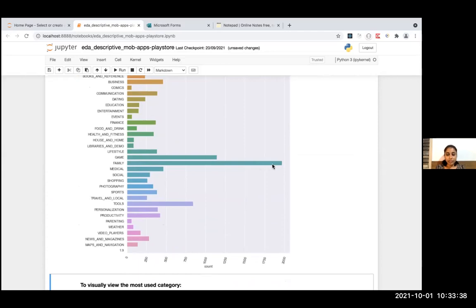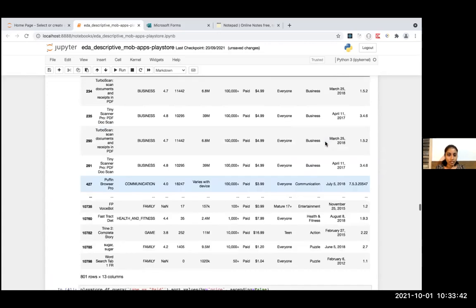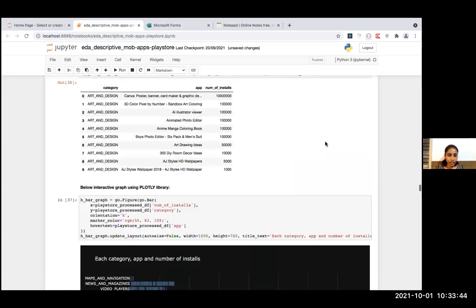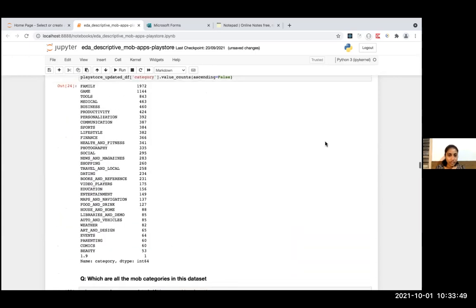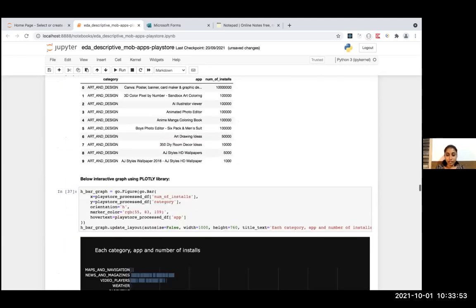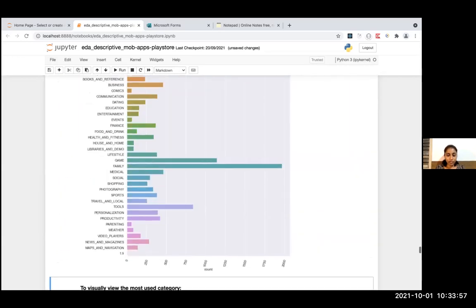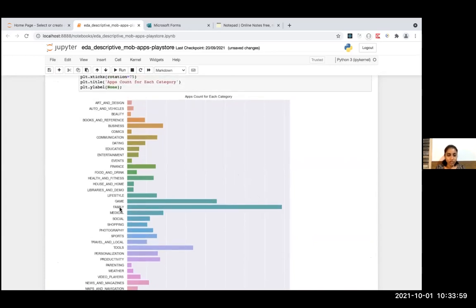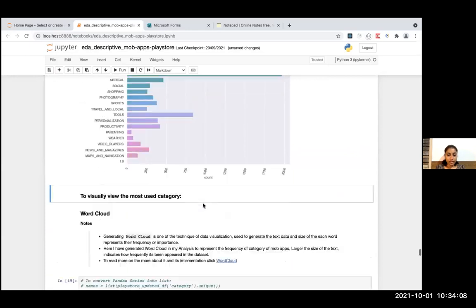It is the same representation for this numerical value I showed here somewhere. Yeah, this one. For this information, this is the graphical representation, that is a count plot graph. The family category is the one with the most installed apps, then games and tools, etc.